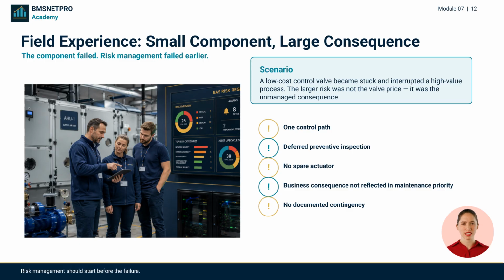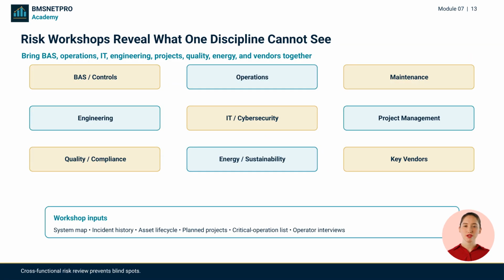A small component can create a large consequence when it supports a critical operation. The direct failure may be mechanical, but the larger risk may include one control path, no spare, deferred inspection, poor criticality scoring, and no contingency plan. A structured risk workshop can identify risk paths no single person sees alone. BAS may understand control logic, IT may understand remote access, operations may understand consequences, engineering may understand design limits. The risk register improves when these perspectives are brought together.